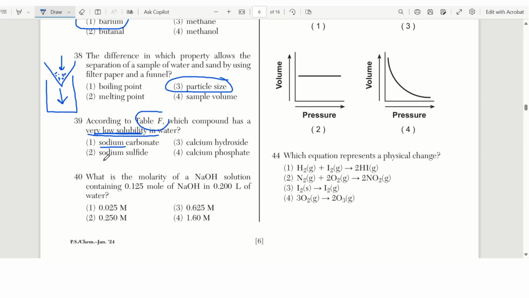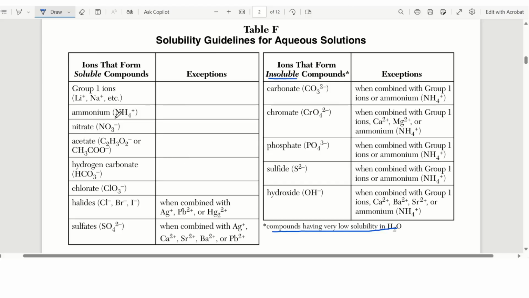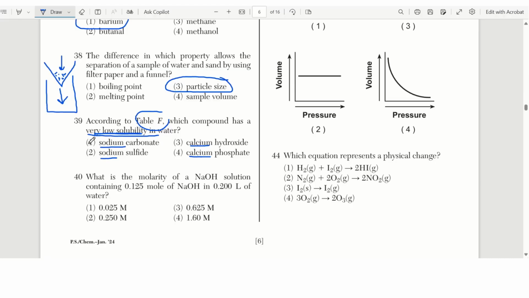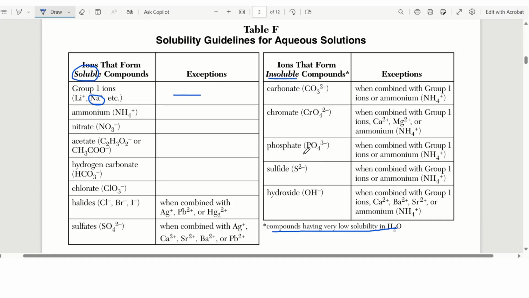So we have sodium, sodium, and calcium, calcium. So let's look at table F. If you don't know that this is sodium, you're going to have to look that up on table S, find it here. But if you see that sodium is here with no exceptions, meaning sodium is always soluble. So these are both wrong, okay? Now, either calcium hydroxide or calcium phosphate is my answer. So I have phosphate and I have hydroxide here.